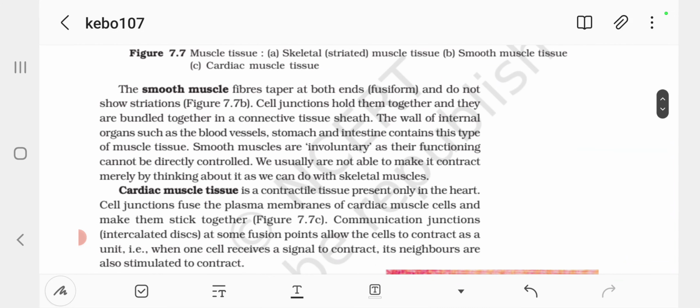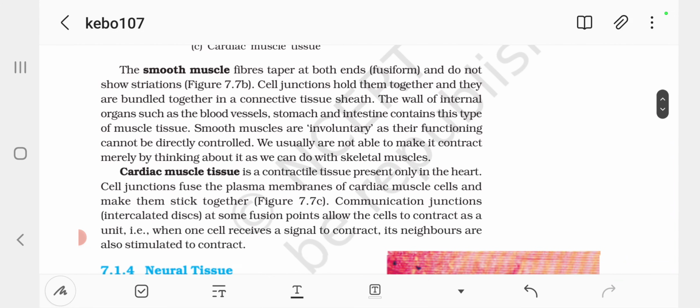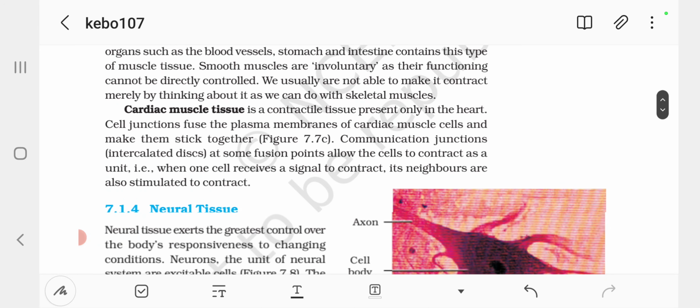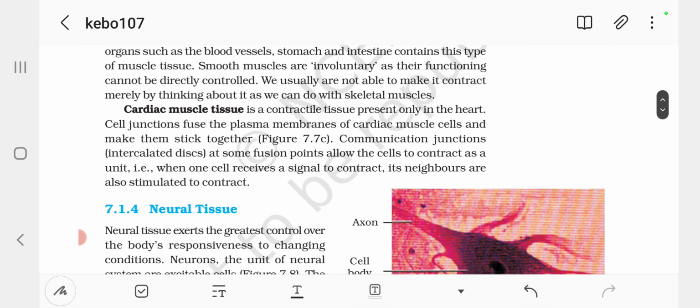The smooth muscle fibers taper at both ends, fusiform, and do not show striation. Cell junctions hold them together and they are bundled together in a connective tissue sheath. The walls of internal organs such as the blood vessels, stomach and intestine contain this type of muscle tissue. Smooth muscles are involuntary as their functioning cannot be directly controlled.